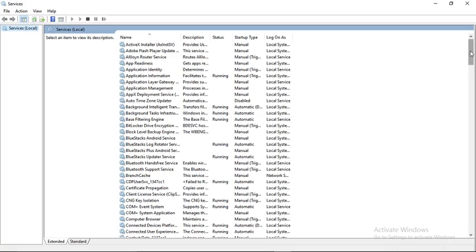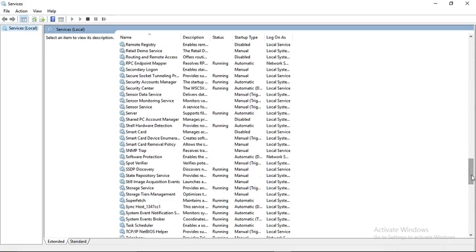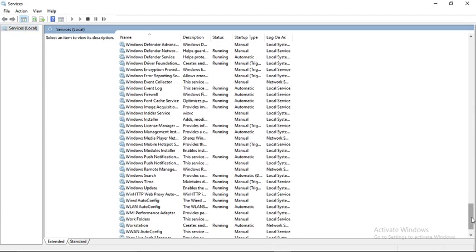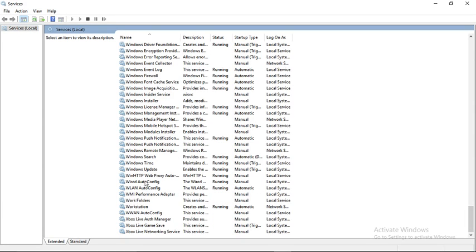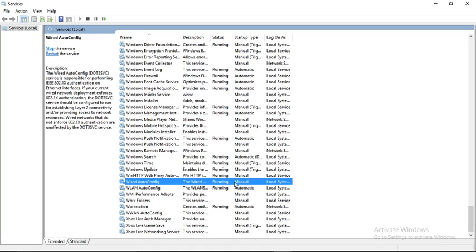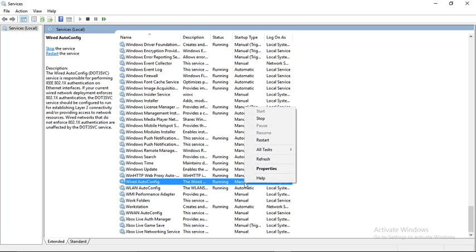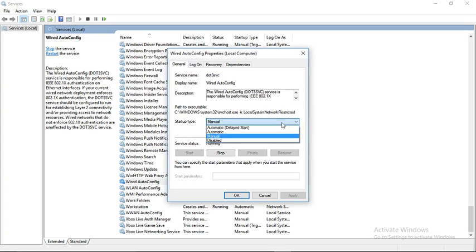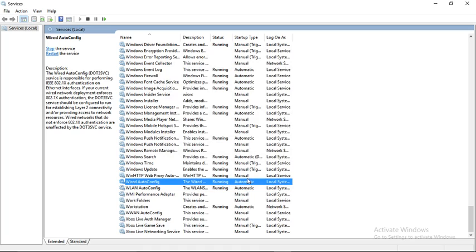Then from that services list we have to select the Windows Wired AutoConfig. Here is Wired AutoConfig. The setting status is manual, so we have to right click the mouse and go to Properties. Instead of manual, we have to choose automatic and simply apply, and okay. Here is the setup of automatic created.